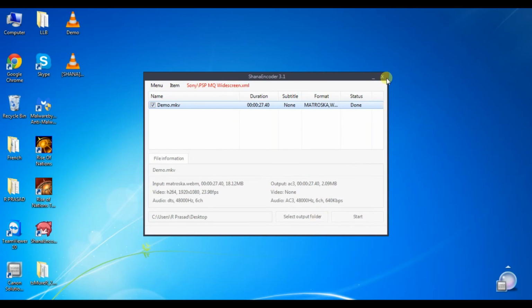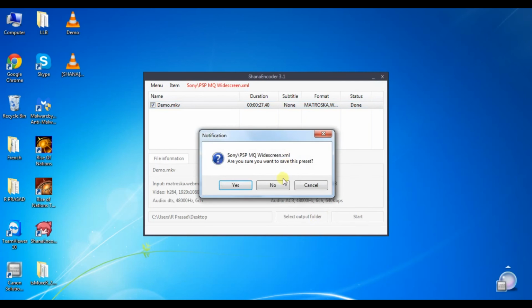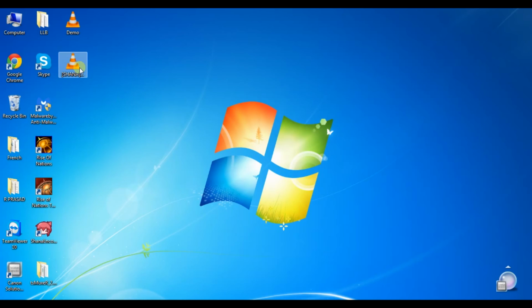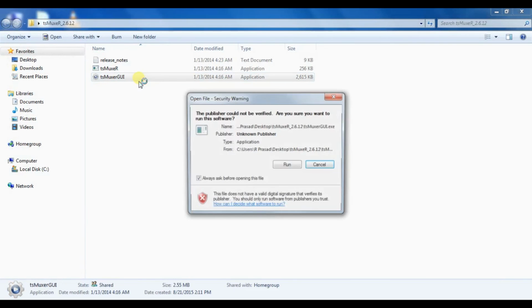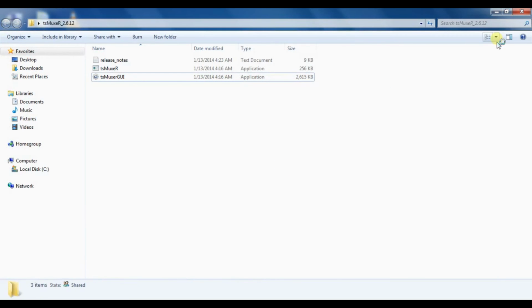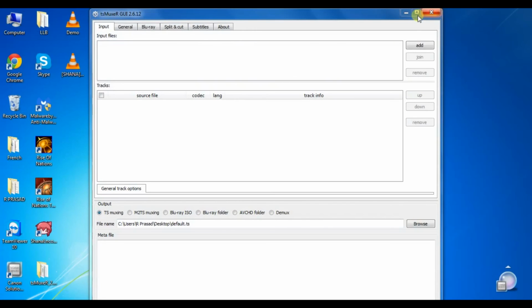It's done. Close down Shana Encoder. Here is the file which is produced from Shana Encoder. Now open up TS Muxer. I have already provided the download link of TS Muxer in the description bar of this video.